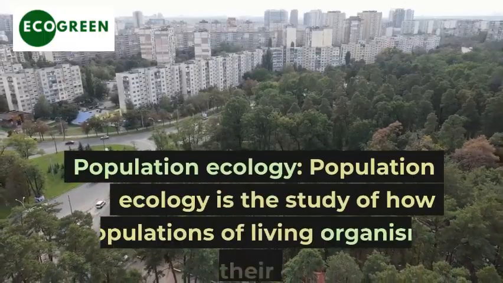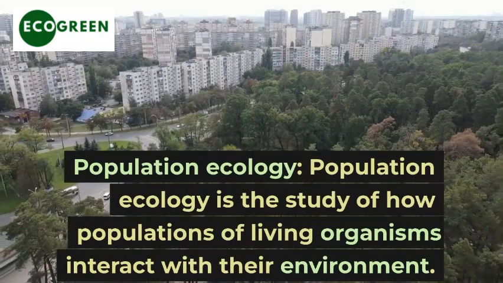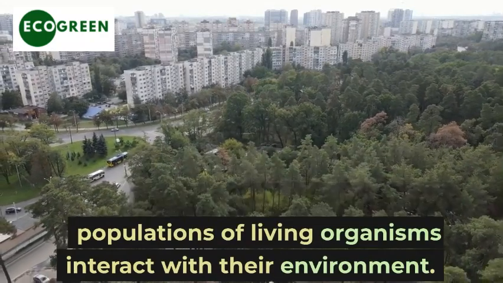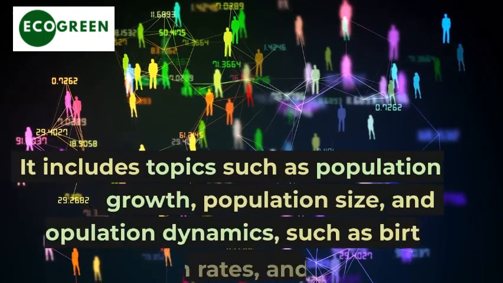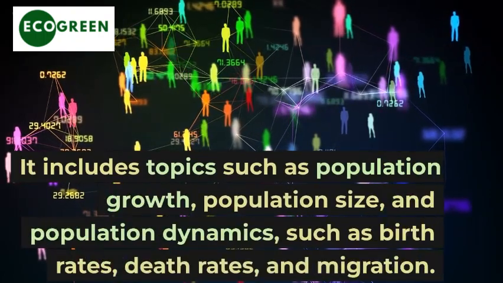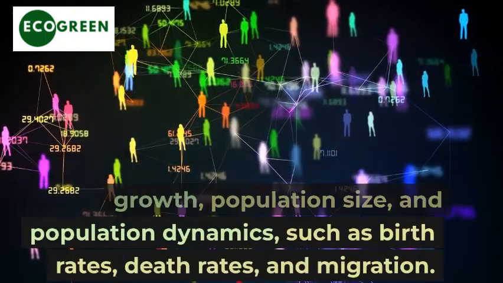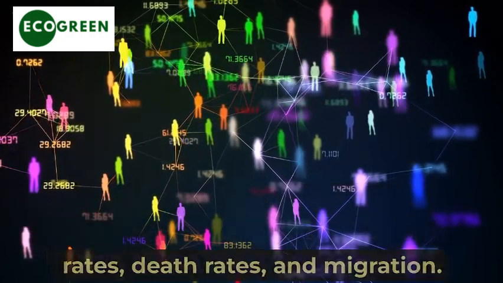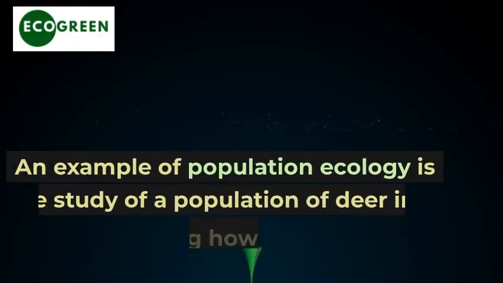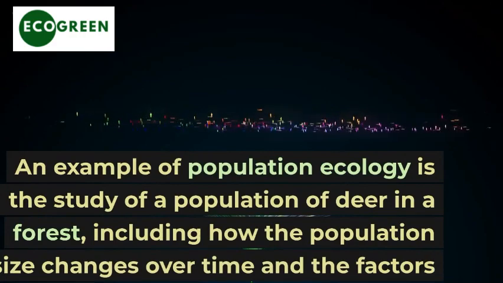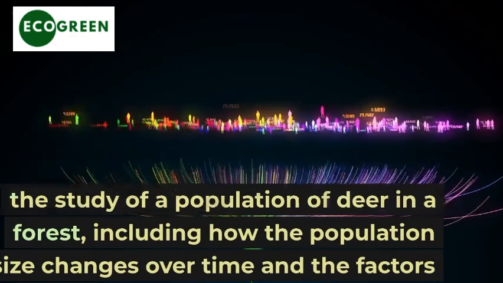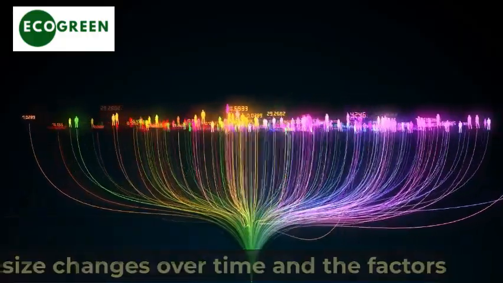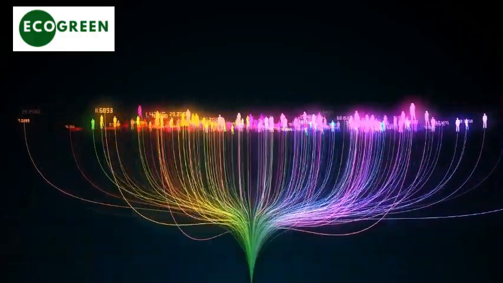Population ecology. Population ecology is the study of how populations of living organisms interact with their environment. It includes topics such as population growth, population size, and population dynamics, such as birth rates, death rates, and migration. An example of population ecology is the study of a population of deer in a forest, including how the population size changes over time and the factors that influence population growth or decline.